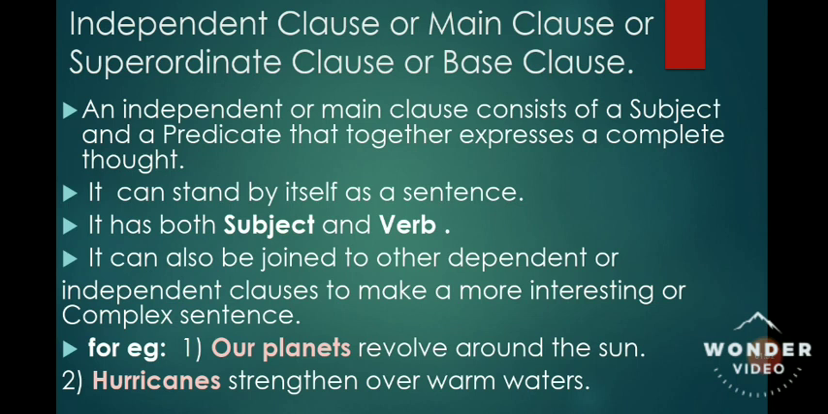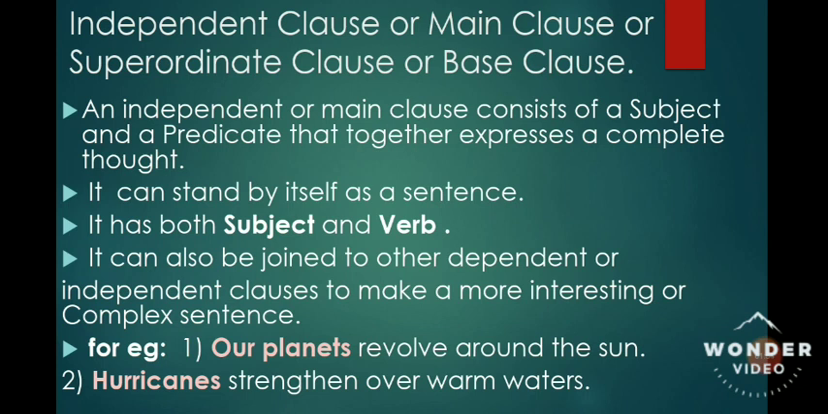Now I have given you some examples. Let's see. Our planets revolve around the sun. Now in this particular sentence, what is the subject? The subject is our planets. What is the verb? Revolve is the verb. Around the sun is predicate.